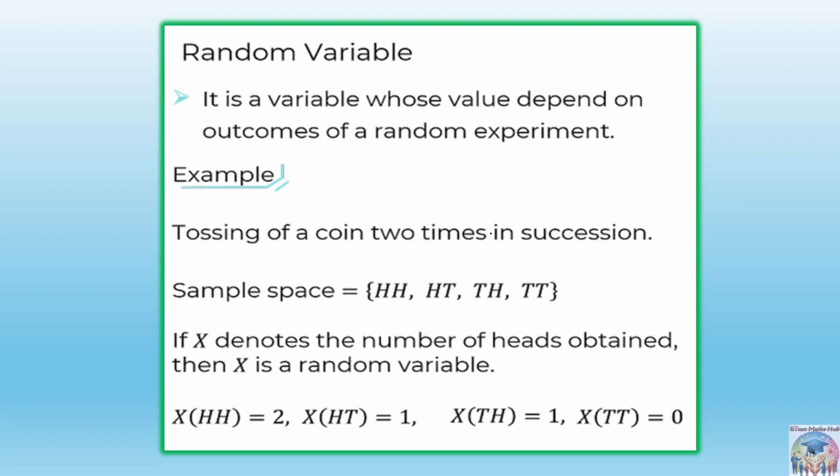Suppose a coin is tossed two times in succession, and you know the sample space already: four elements. Now you can assign x values like the number of heads, getting two heads, or one head, or one head and one tail. These are the values of the random variable.